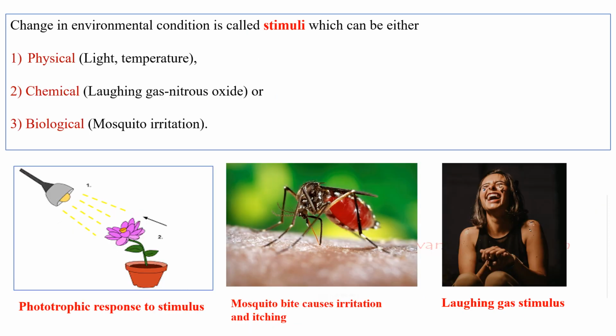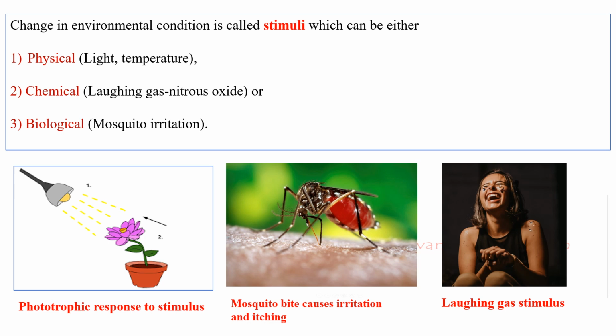Stimuli means change in the environmental conditions, and these are mainly of three types: physical, chemical, and biological stimulus. Physical stimulus examples are light, temperature. For chemical stimuli, an example is laughing gas, that is nothing but nitrous oxide. And biological stimuli means mosquito irritation, mosquito bite. Here we can see the physical stimulus.